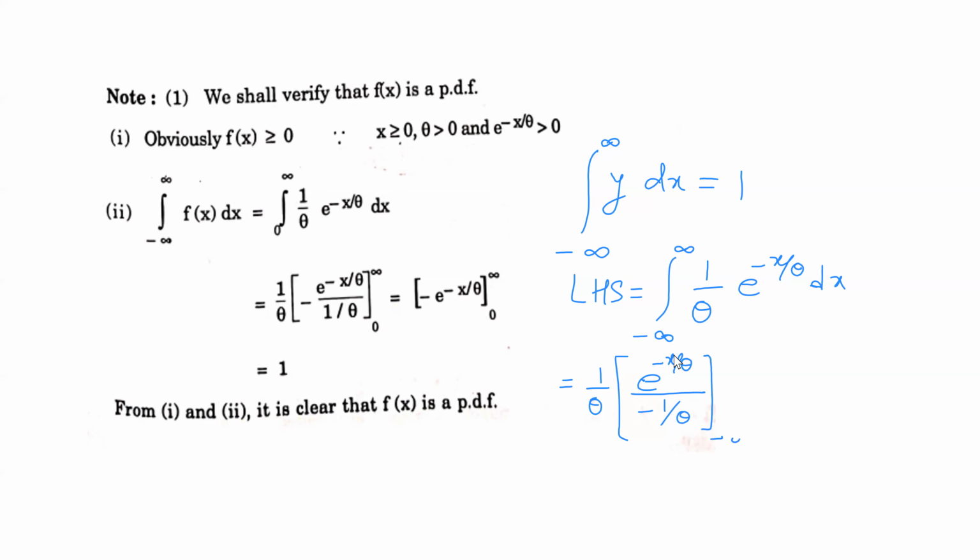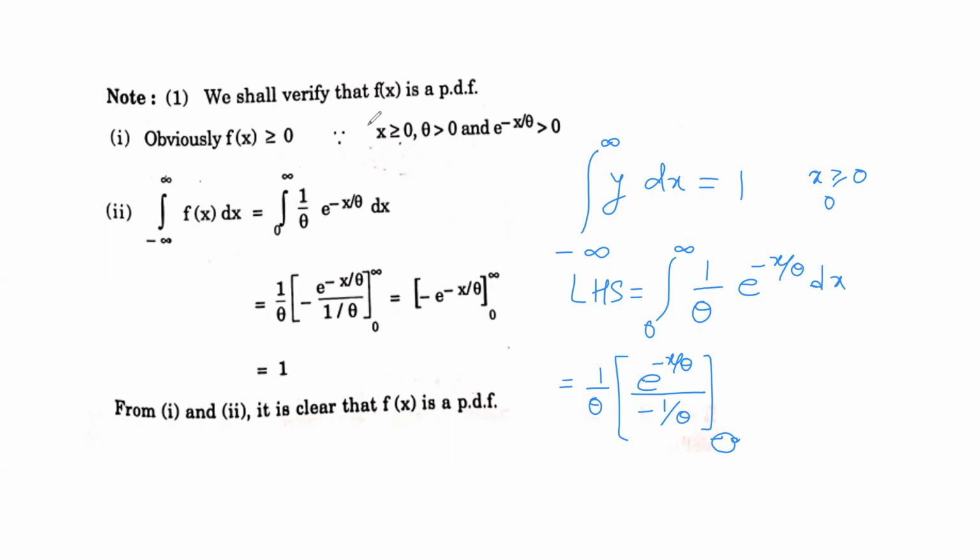From minus infinity to infinity. But then we know that the function is defined only for x positive, elsewhere it is 0. So this limit will start from 0 to infinity because the function is defined from 0 to infinity, correct?